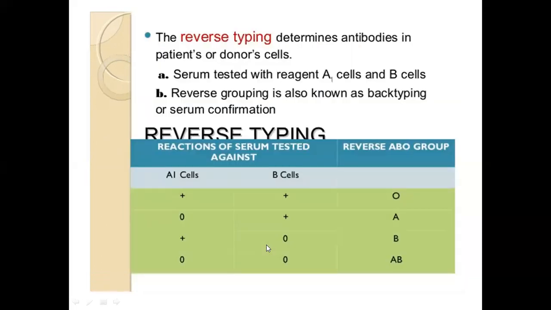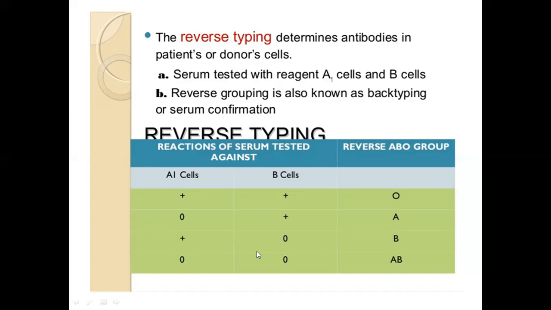The reverse typing determines the antibodies in patients or donors. Reverse typing, this is a typographical error, should be in the serum. So serum is tested with reagent A1 cells and B cells. So our clinical specimen is serum, not donor cells, no? Since we are referring to antibodies. Reverse grouping is also known as back typing or serum confirmation.